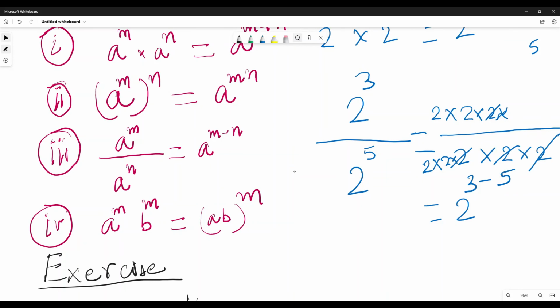So it will become 2 to the power minus 2. This is why we say if the power is negative, then you have to inverse it. 2 is the same as 2 by 1, so you have to write 1 by 2, 1 by 2 to the power 2.